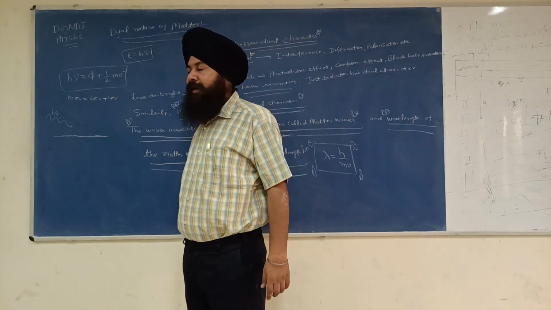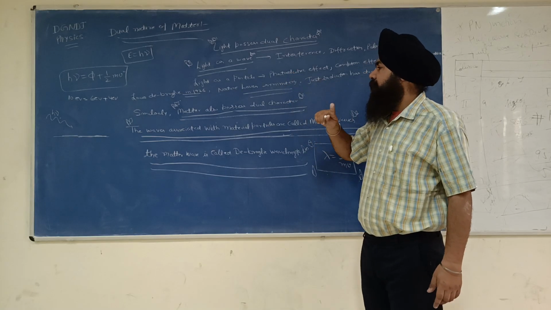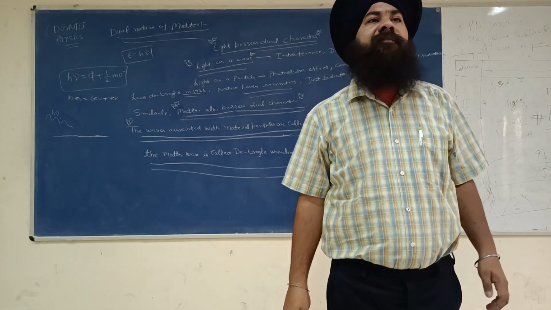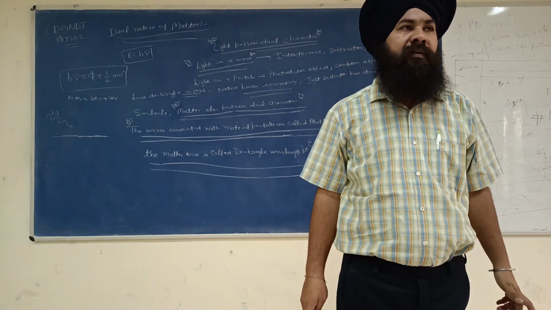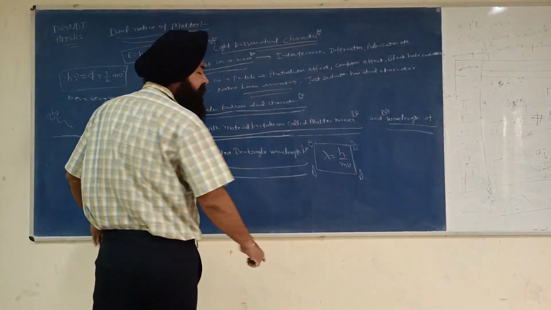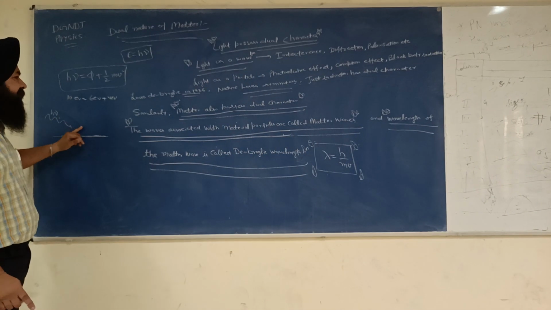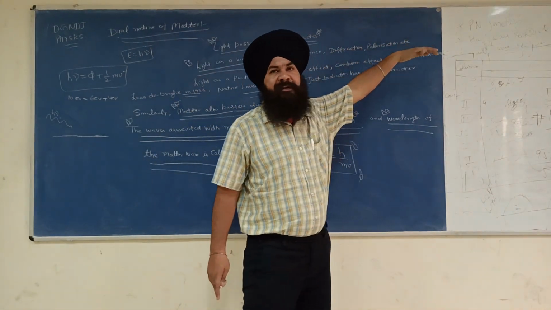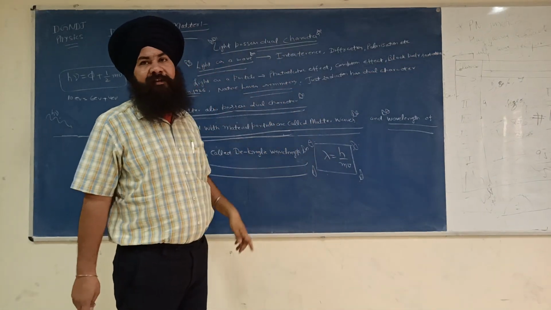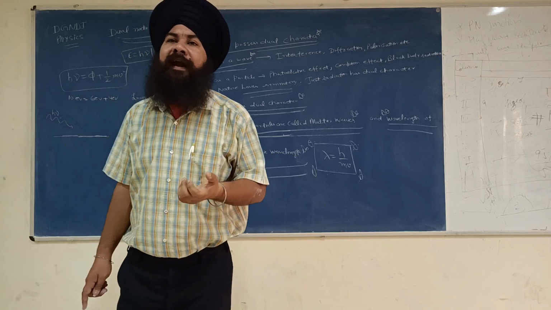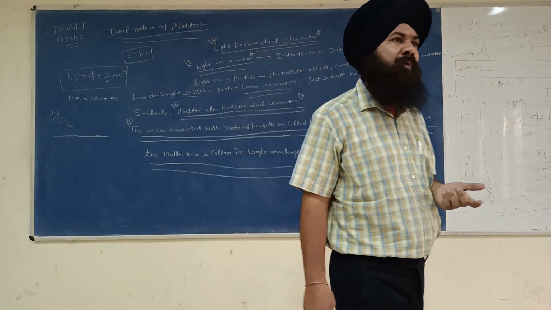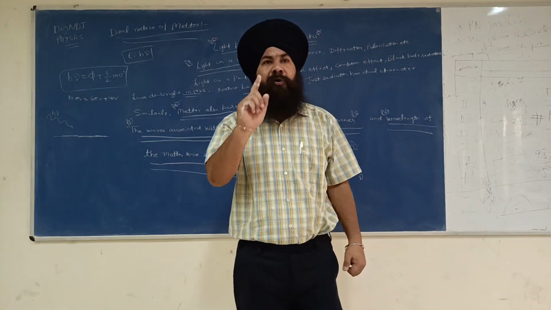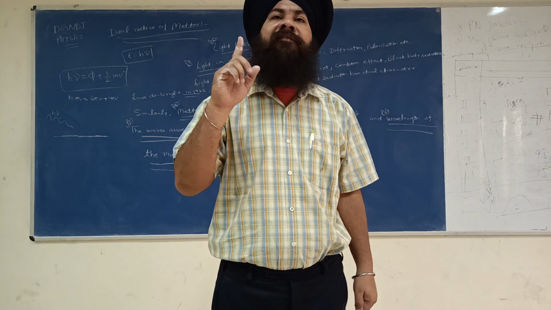Einstein got a Nobel Prize for this, and it is explained truly when we consider light as a particle. The photoelectric effect is explained when we consider light as a particle, but the earlier phenomena were explained by considering light as a wave. So this simply means that light possesses dual character. Sometimes it behaves as a particle, sometimes as a wave, but at any one time it behaves with only one character.